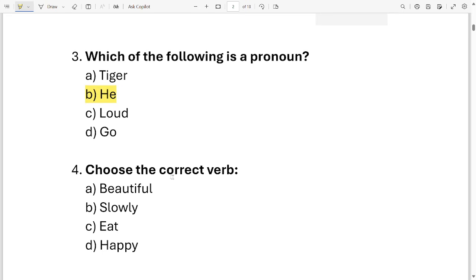Question number 4. Choose the correct verb. Options are beautiful, slowly, eat, happy. Can you identify the verb out of these four options? It is option C, eat.